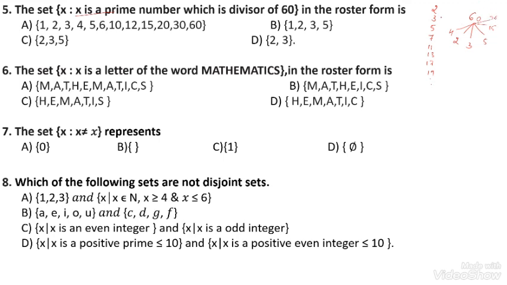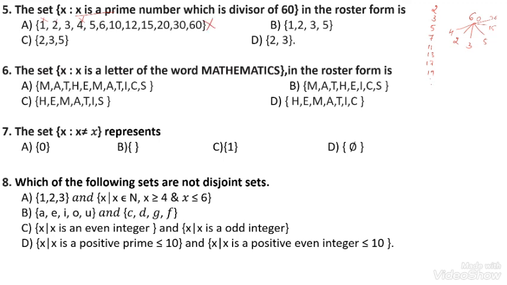But they mention particularly that it is a prime number. Without taking this problem, we can solve this one by the option method. Here they given x is a prime number, but 1 is not a prime number. 2 is prime, 3 is prime, but 4 is not prime. So I neglect the option directly.